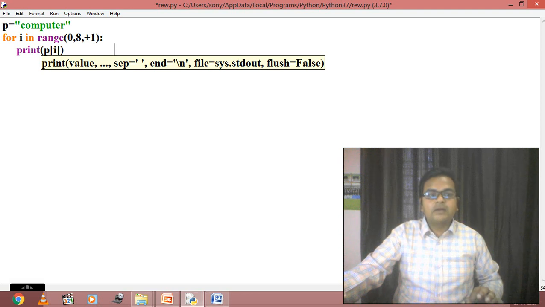It will start from 0, so P of 0 will be printed first, and when the value of I is 1, it will print P of 1. When I is 2, it will print P of 2, P of 3, P of 4, P of 5, P of 6, up to P of 7.